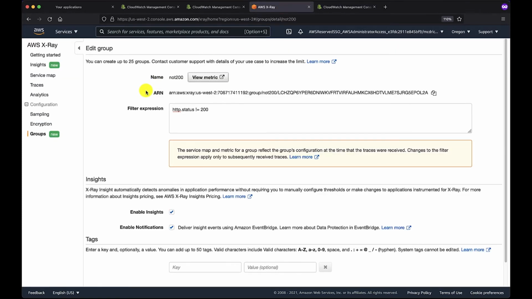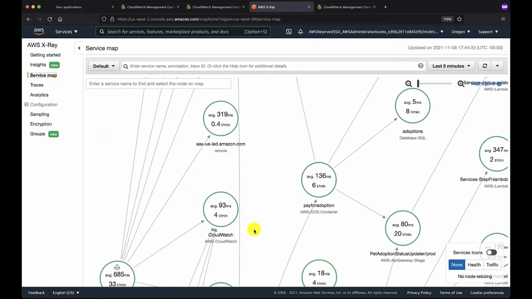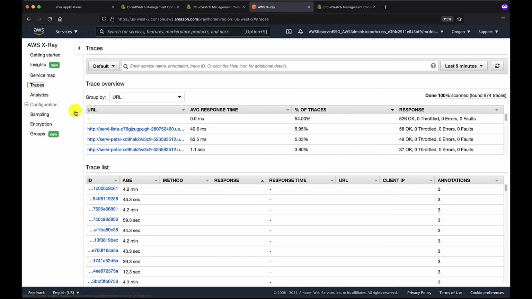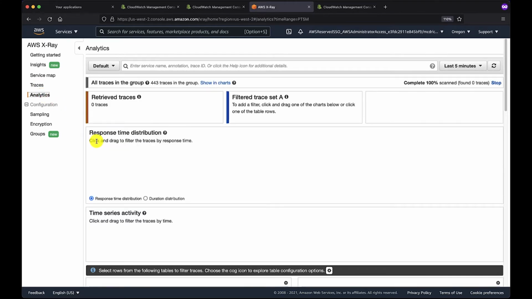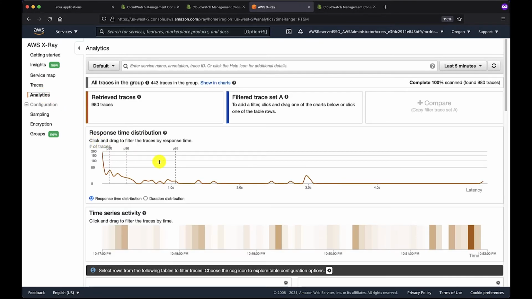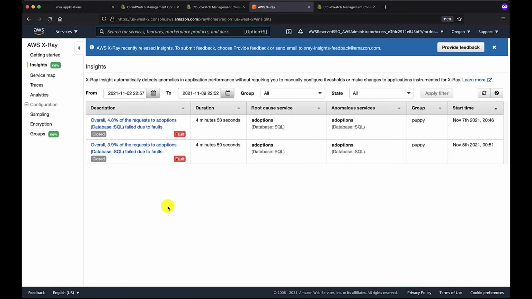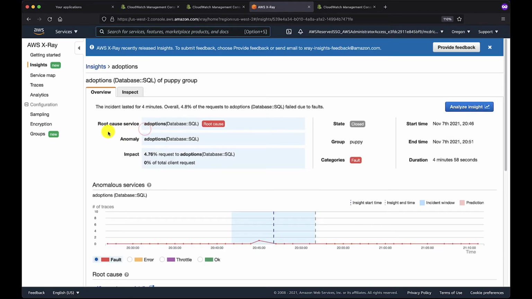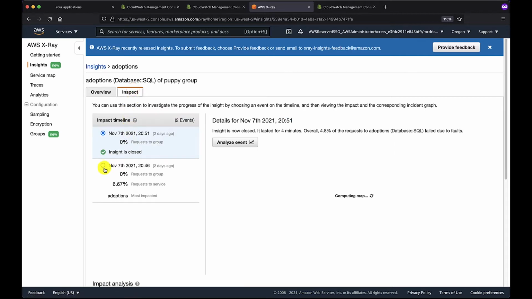And if we were to go back to the X-ray view itself, you'll see that there is a different view of service map. There'll be a different view of traces. And likewise, there's an entire analytics console that's available for us where we can compare traces across time, as well as an insights capability, which gives us automatic root cause detection. We can inspect these errors for the specific details of what has actually occurred.